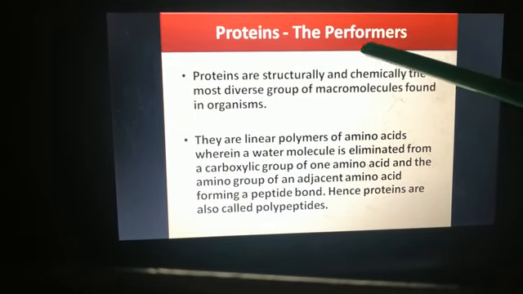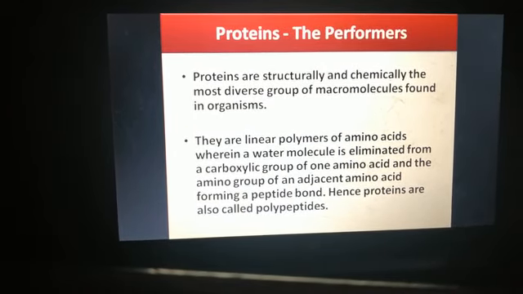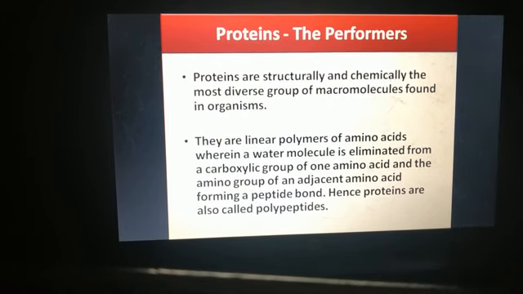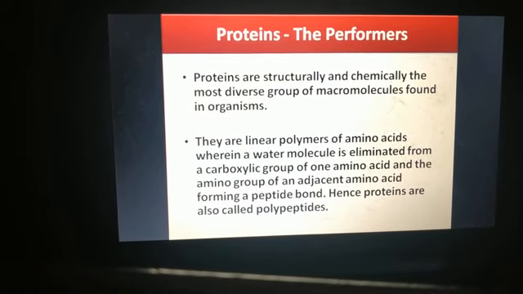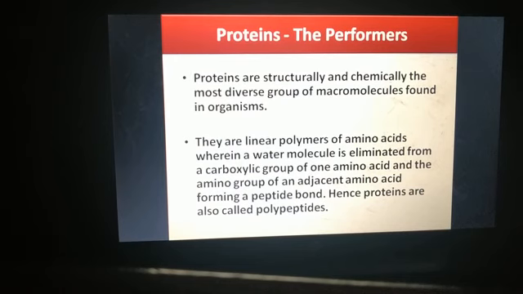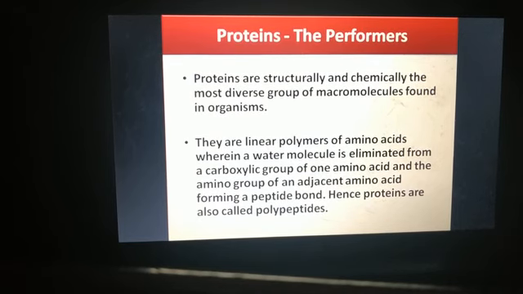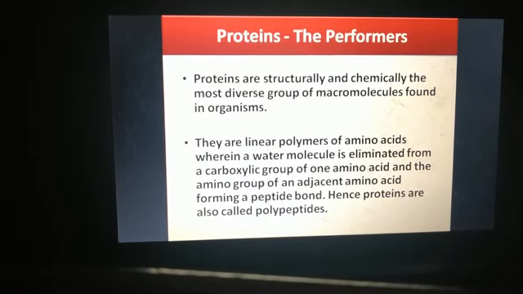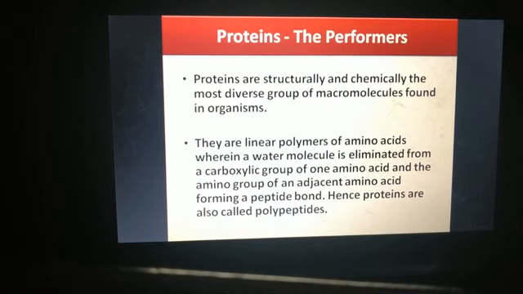Proteins are the performers. Proteins are structurally and chemically the most diverse group of macromolecules found in an organism. And you can find these proteins everywhere in every part of an organism. In your body, everywhere protein is present. That means your body is mainly composed of proteins. Be it a hormone, antibodies, everywhere you can find the proteins.